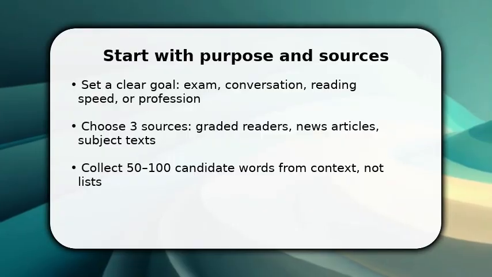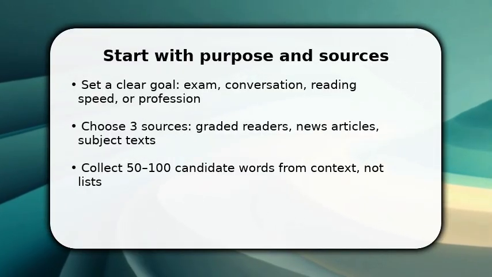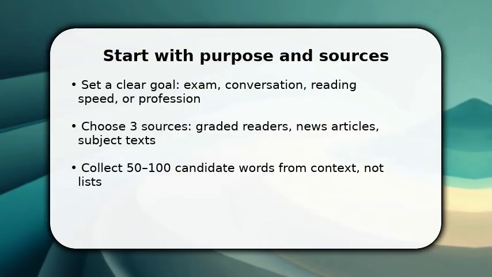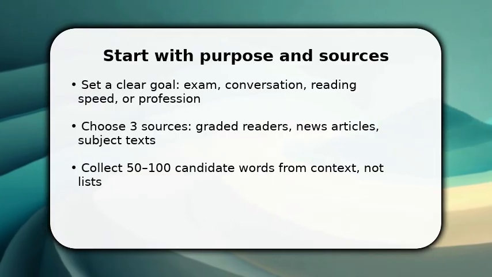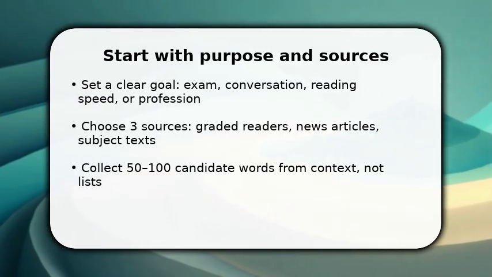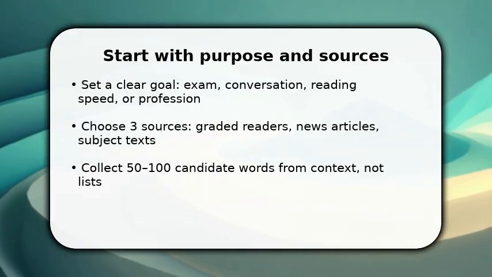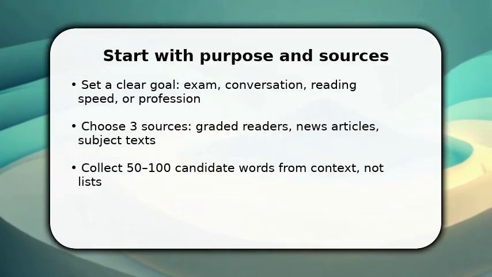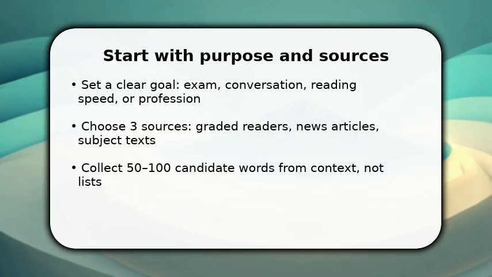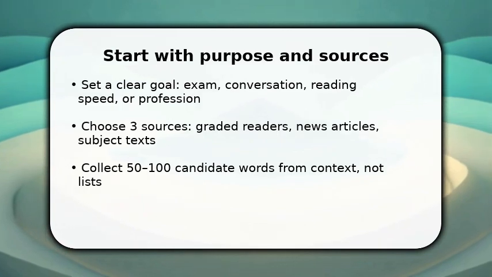You begin by deciding why you need words: exam, work, or reading, and then target where they come from. Choose 3 reliable sources and scan paragraphs for unknown words used in context. Once done, filter candidates by relevance and frequency. Prioritize words that show up across sources. Make sure to capture example sentences and part of speech immediately. This gets you past fuzzy setup and straight into a focused, evidence-based word list you can act on today.